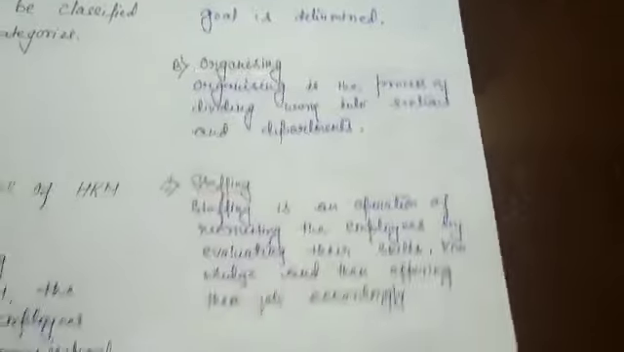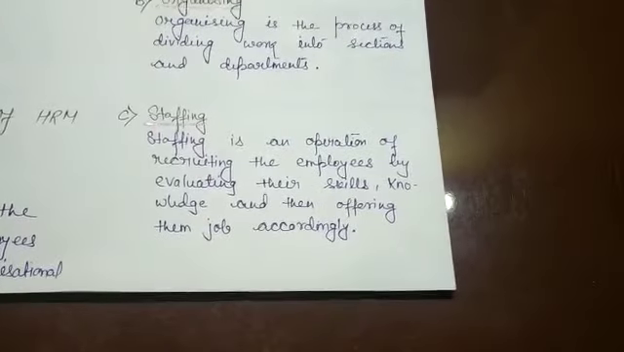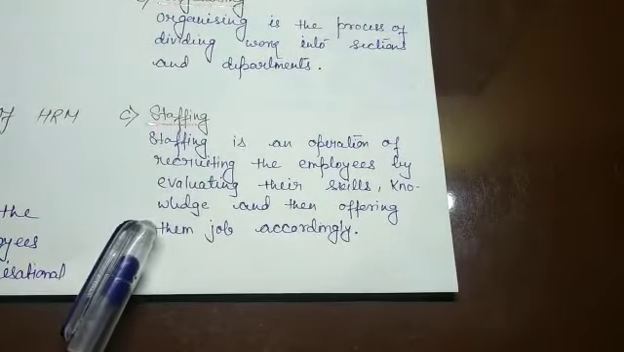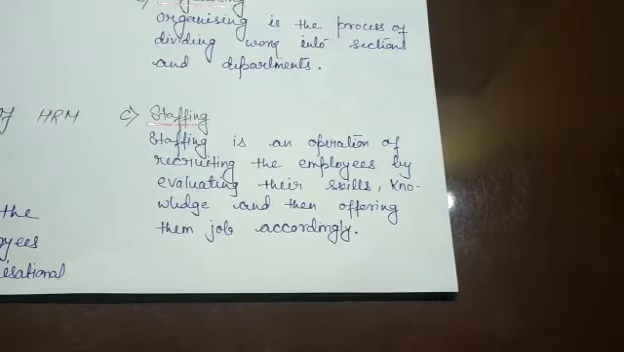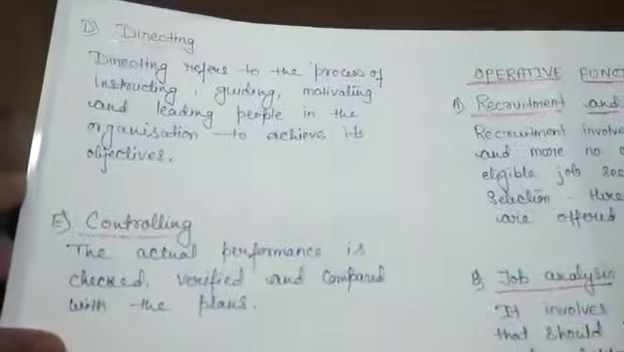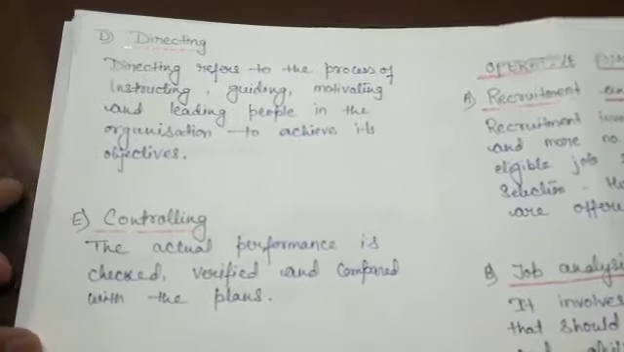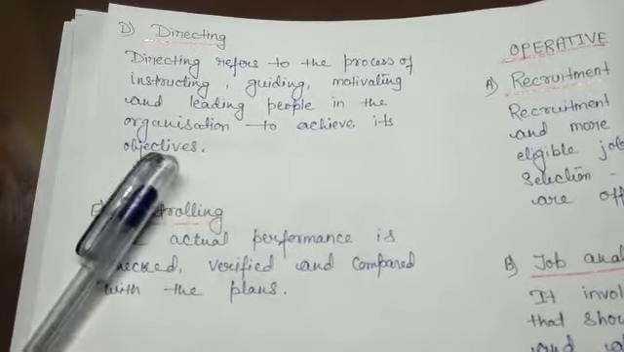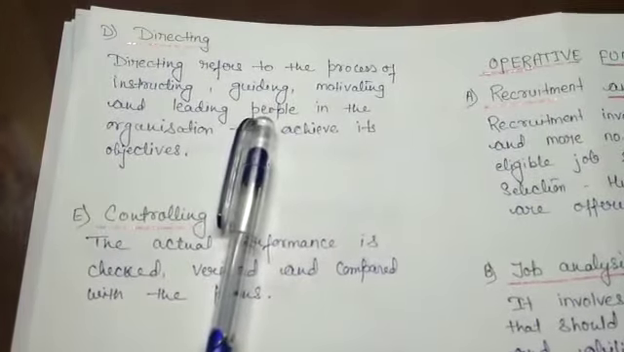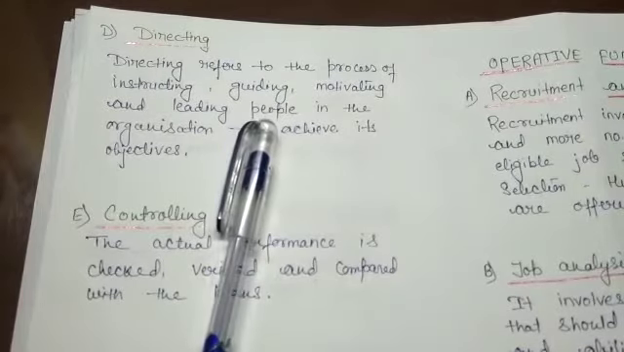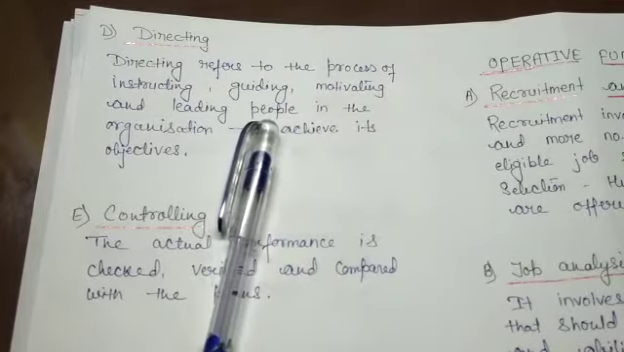Then staffing. Staffing is an operation of recruiting the employees by evaluating their skills, knowledge and then offering them job accordingly. Then comes directing. Directing refers to the process of instructing the employees while they are performing their tasks, guiding them when they have any confusion regarding the job or any type of conflict in the organization, motivating them.